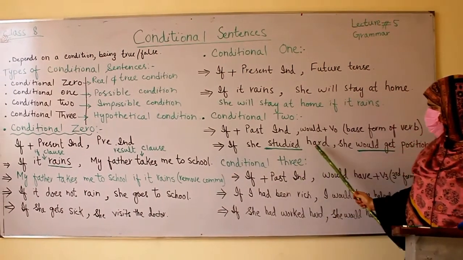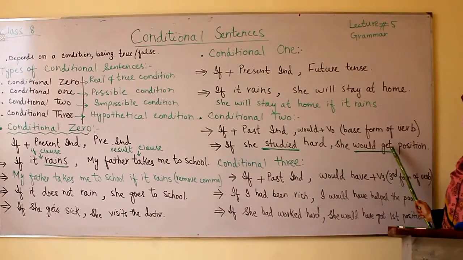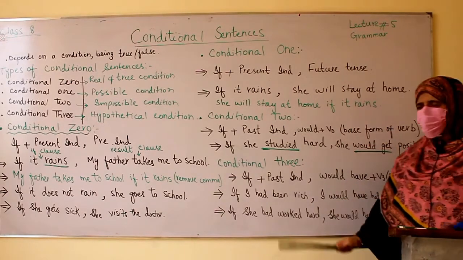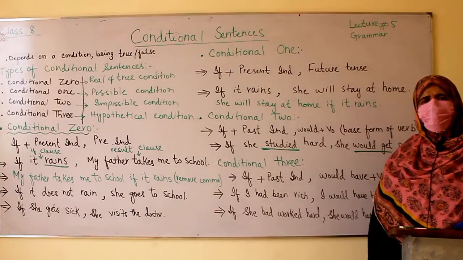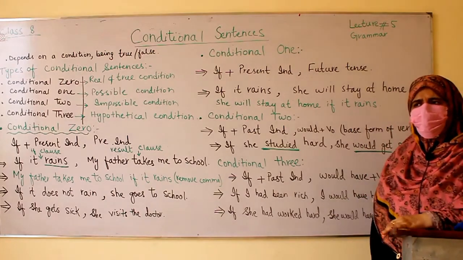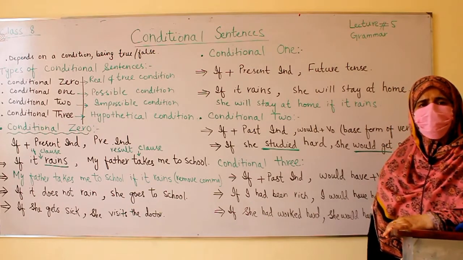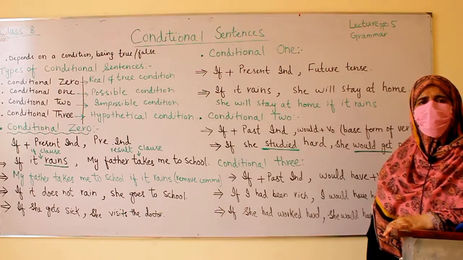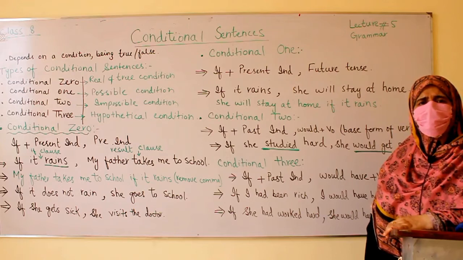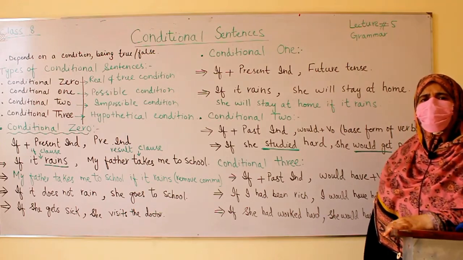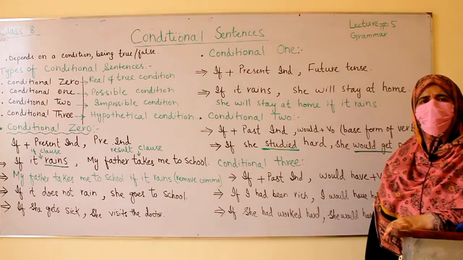If I were rich, I would help the poor. So here you use were, as you know, and whenever you have if at the beginning of a sentence, I and all other first, second and third person pronouns will be followed by were.